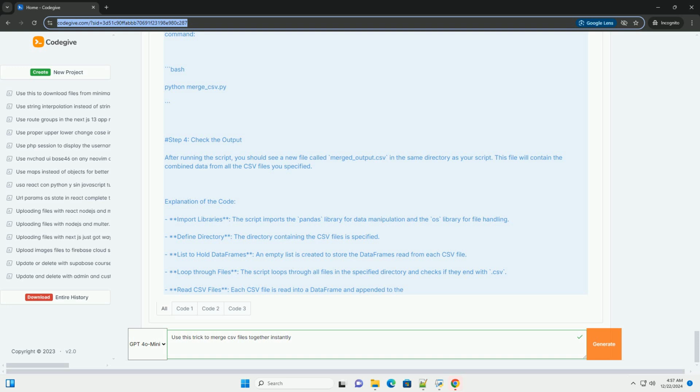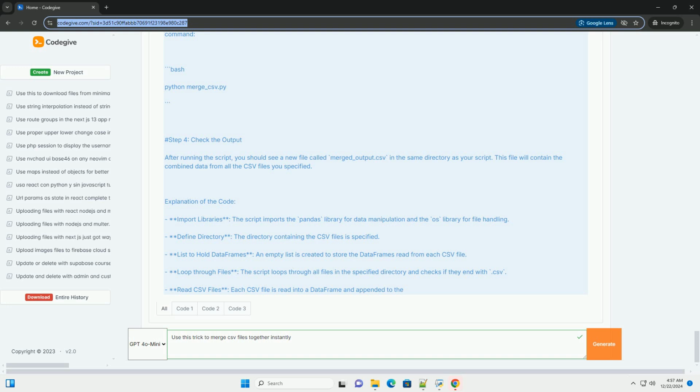Merged_file.csv: ID, name, age. 1, Alice, 30. 2, Bob, 25. 3, Charlie, 35. 4, David, 40. 5, Eve, 28. 6, Frank, 32. Conclusion.